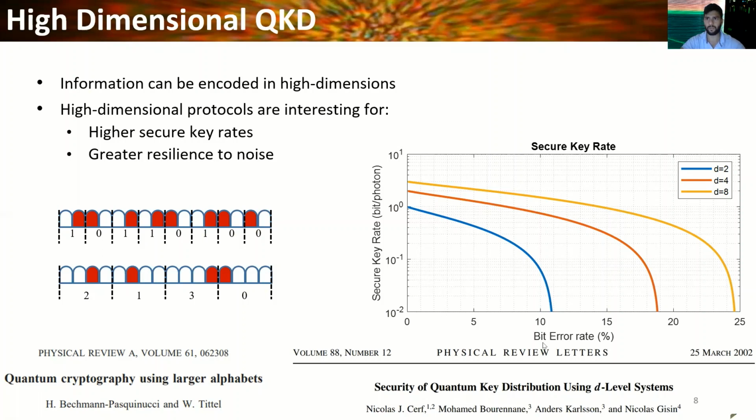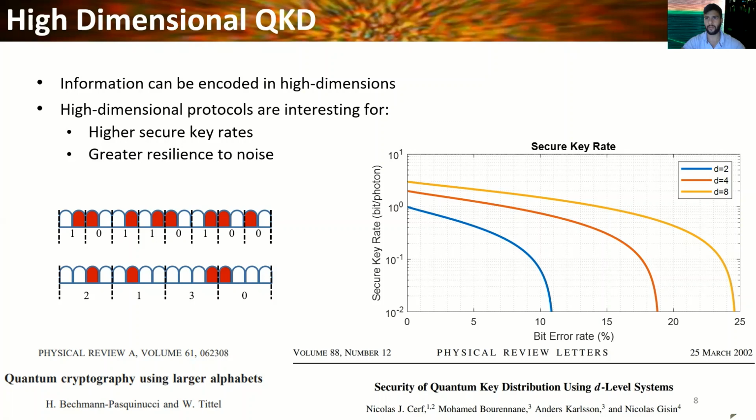Now in quantum communication, there is something more interesting. We can see that each curve has a cutoff at a particular bit error rate. For example, in the case of 2, we have the cutoff at about 11%. This means that we cannot implement quantum key distribution beyond this value.